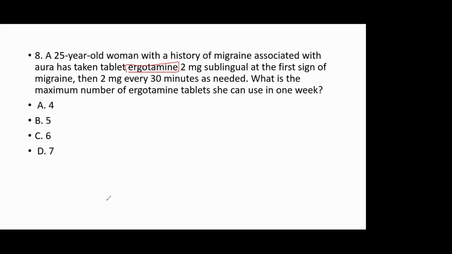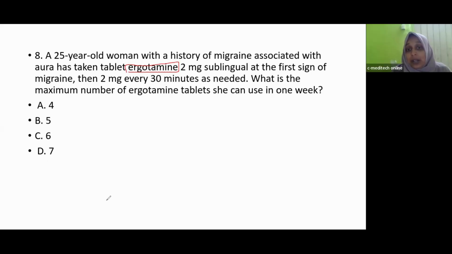Ergotamine will produce a serious side effect known as ergotism. Ergotism means vasospasm that leads to ischemia. Oxygen distribution in our body gets affected. So while we are giving ergotamine, we should properly monitor its dosing. You should note down the point.